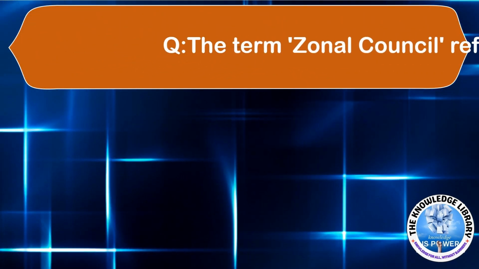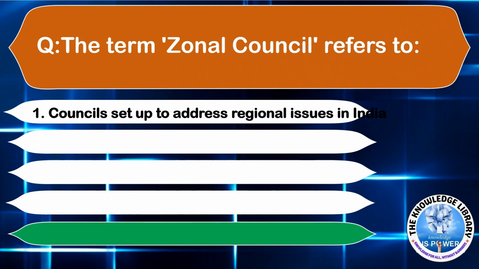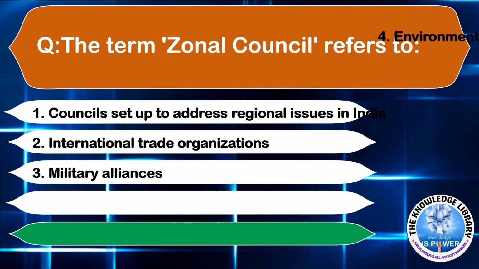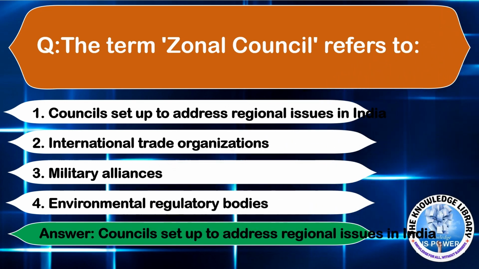The next question is, the term Zonal Council refers to option A, council set up to address regional issues in India. Option B, international trade organization. Option C, military alliances. Option D, environmental regulatory bodies. Answer is option A, council set up to address regional issues in India.